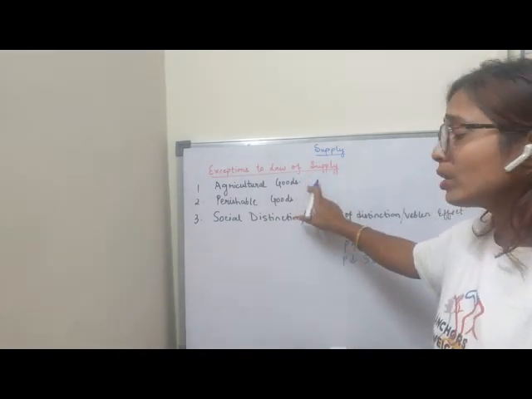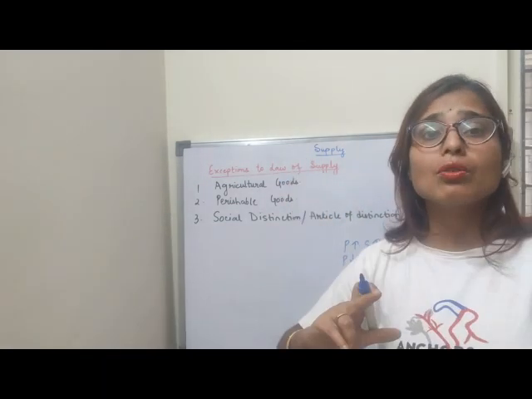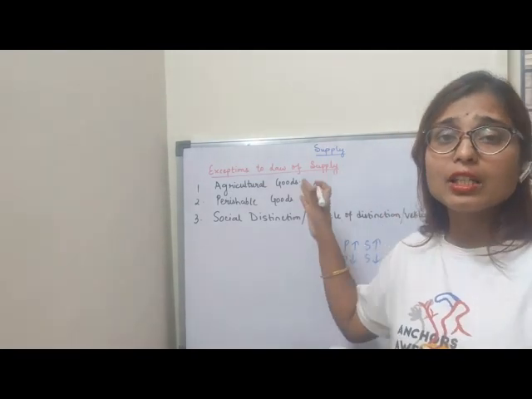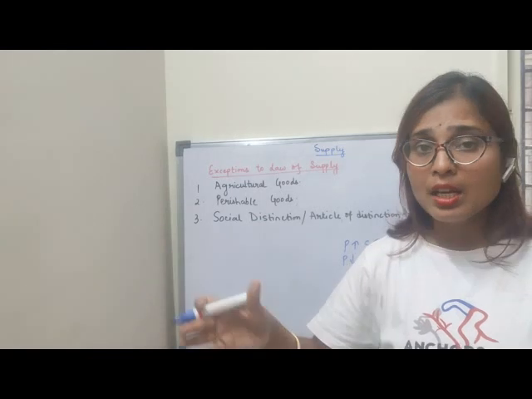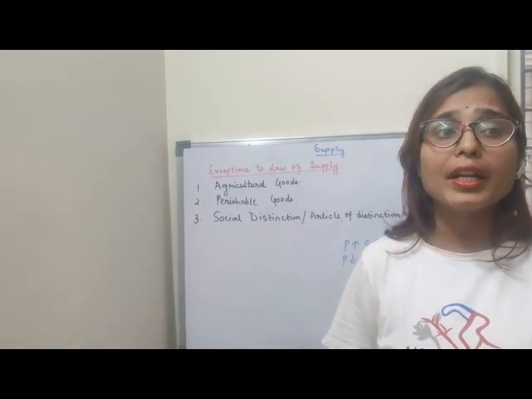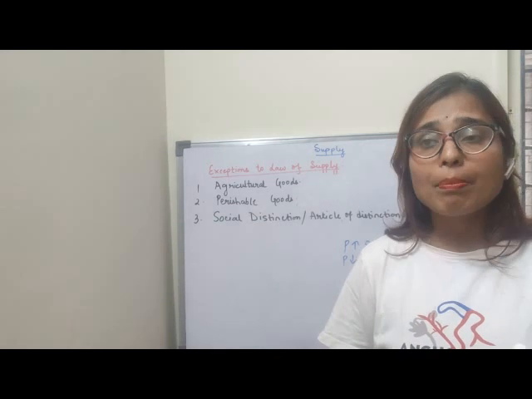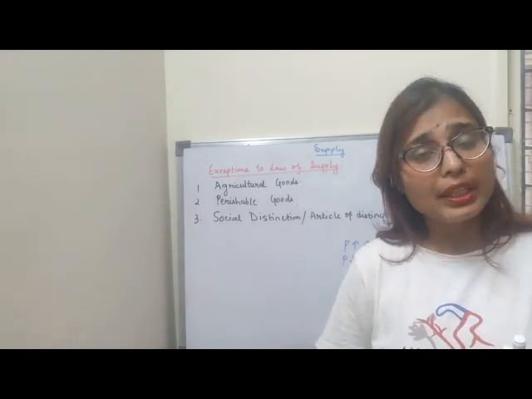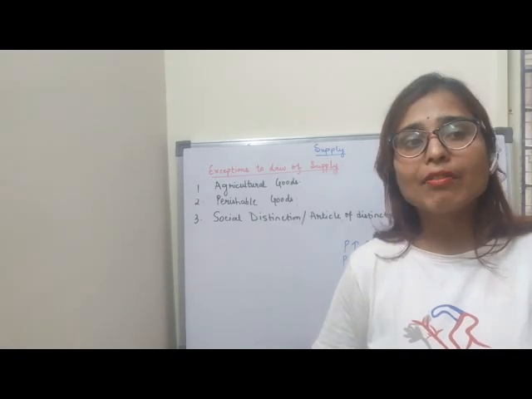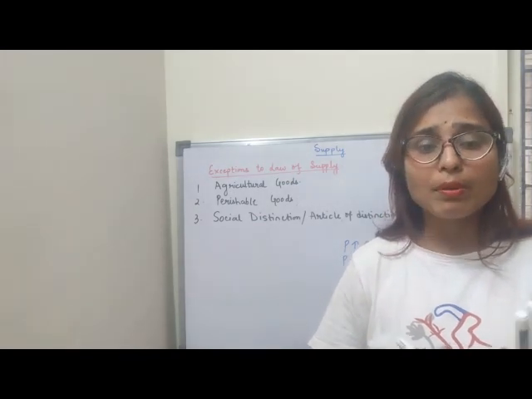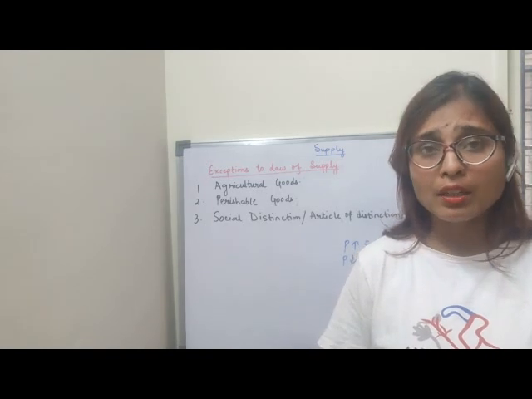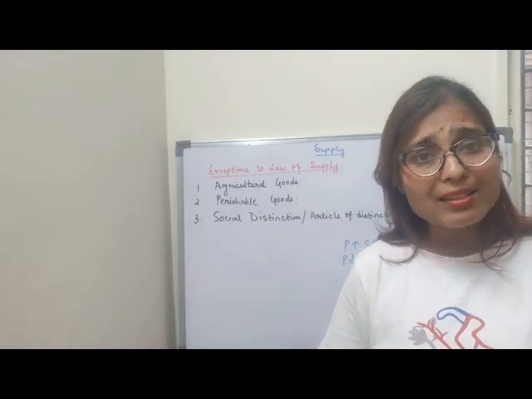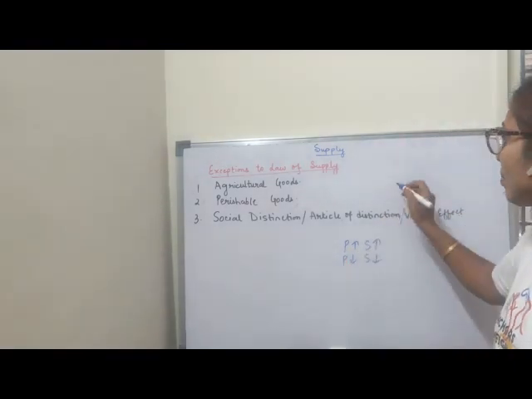Let's see, the first situation is agricultural goods. Agricultural goods are those goods where the law of supply does not operate. Agricultural goods depend on natural factors. They do not depend on manpower or any farmer. Why? Because suppose, for example, I am a farmer producing wheat. Now suppose a natural calamity like a flood has occurred. In that situation, all my wheat has spoiled. All the wheat has been destroyed because of the flood. So what will I do? Supply is less. There is no supply of the wheat. So supply will be less.